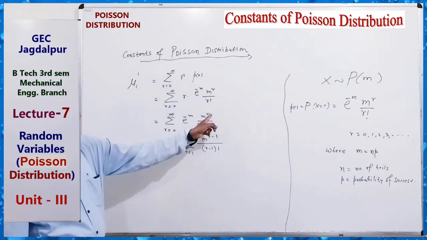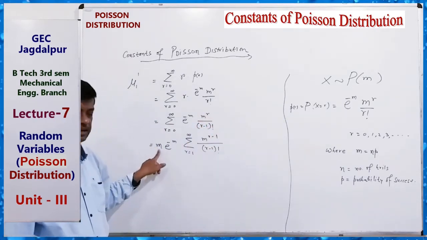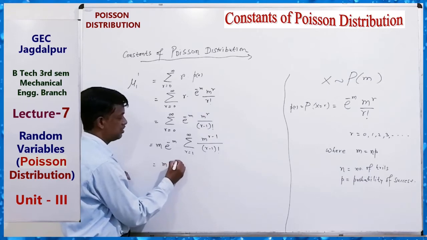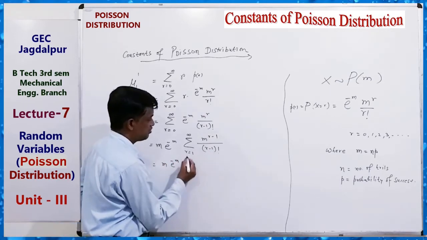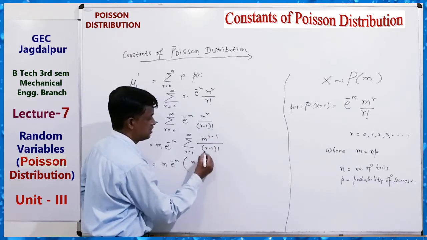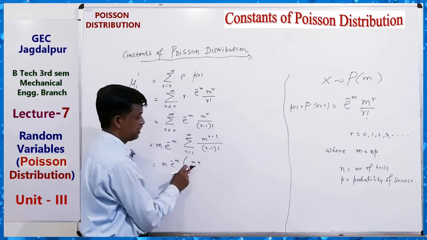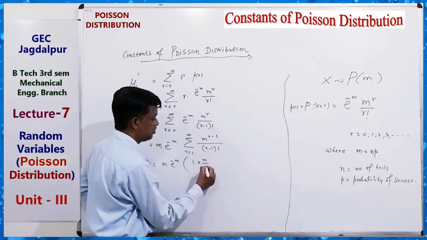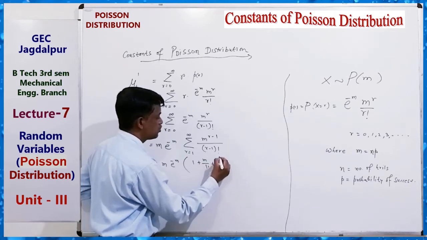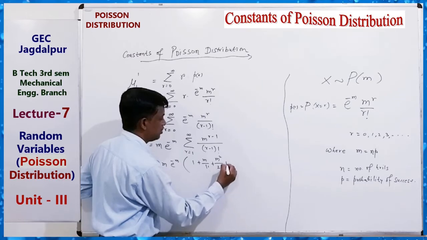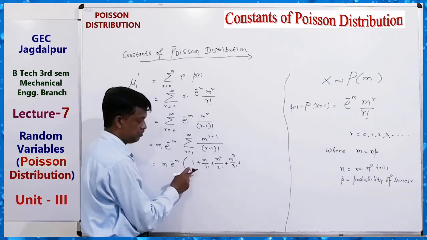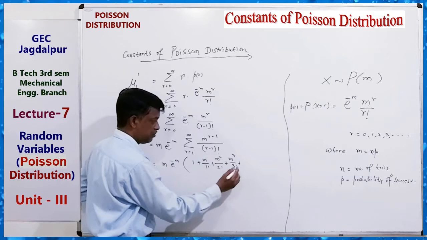We can write m to the power r minus 1 plus 1, with one m outside, and this equals m e to the power minus m times the series. For r equals 1, the first value is 1; the second value is m upon 1 factorial; the third value is m square upon 2 factorial; then m cube upon 3 factorial, and so on.